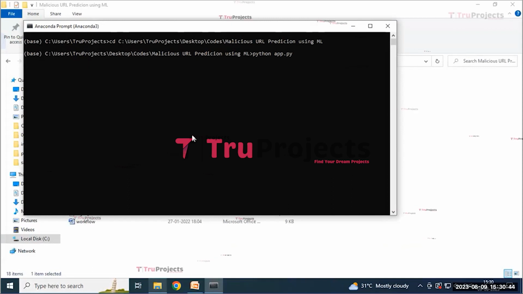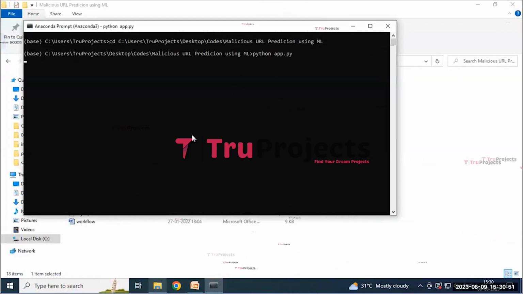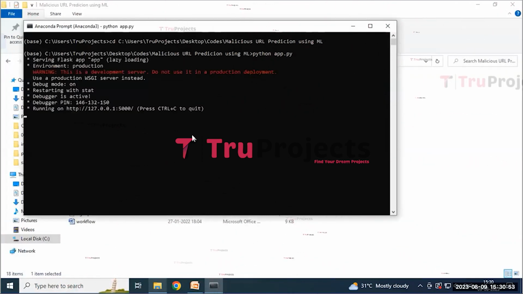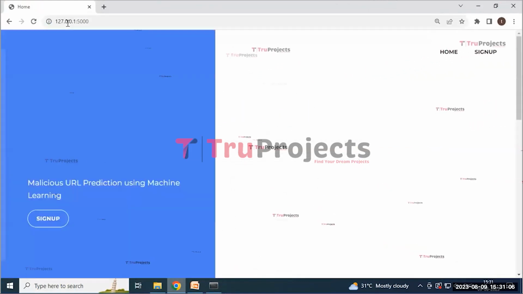By using this command, it will execute the Python script and perform the runtime check for any syntax errors or logical issues. And then click on the enter button. After running this app.py file, the Flask framework will host the application locally at the default address like this. We need to copy this link and paste it on any web browser of our choice, and I prefer to use Google Chrome. I'm pasting this link and then clicking on the enter button.